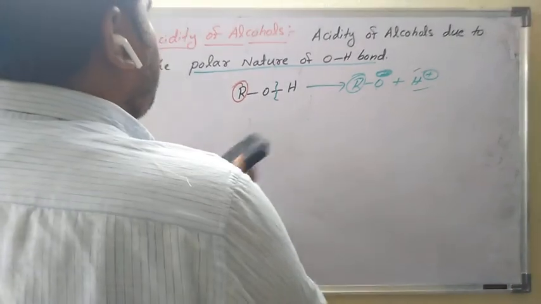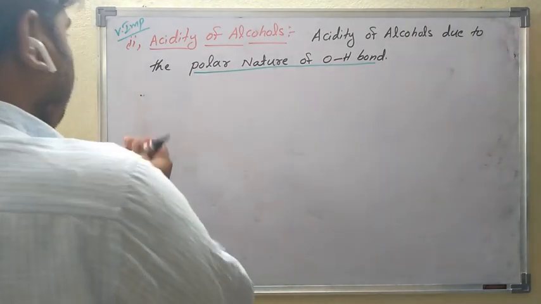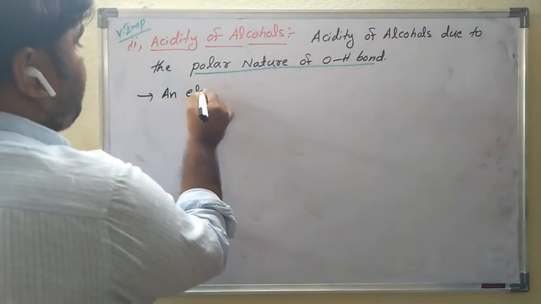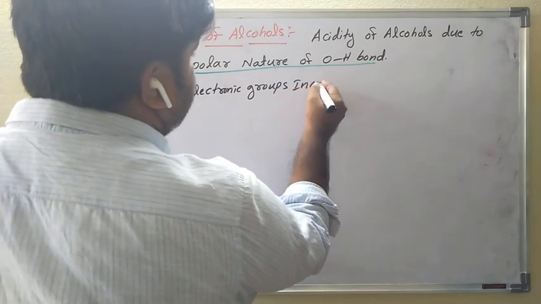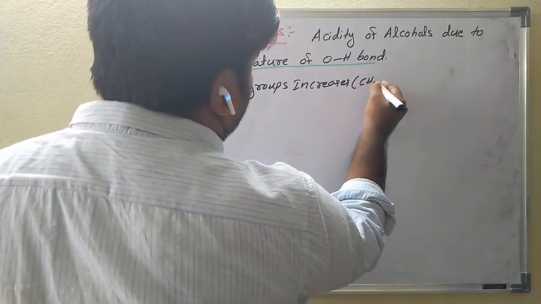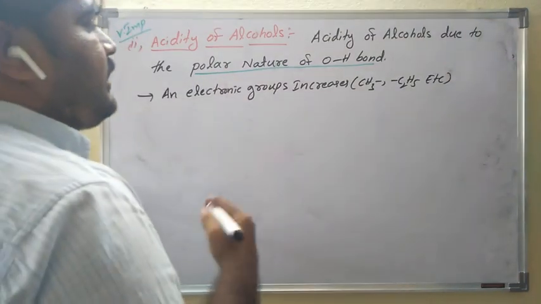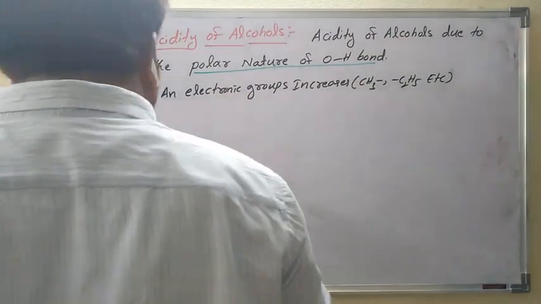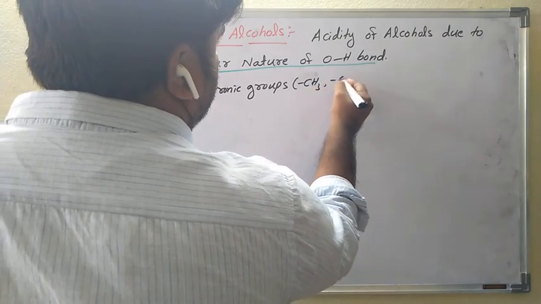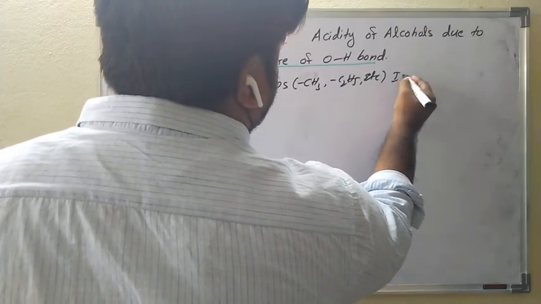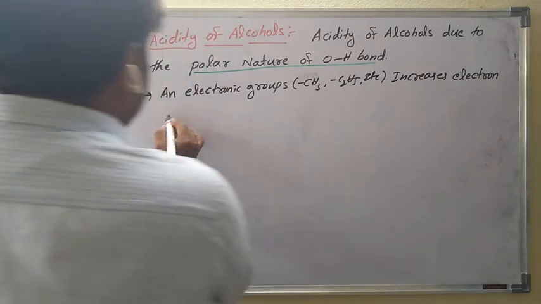See, the acidity of alcohols is due to the polar nature of the OH bond. Electron releasing groups are important here. Electron releasing groups such as methyl, ethyl, and all alkyl groups increase the electron density.